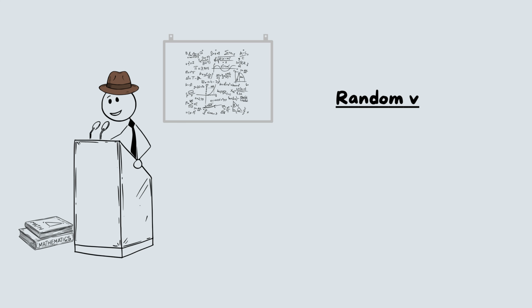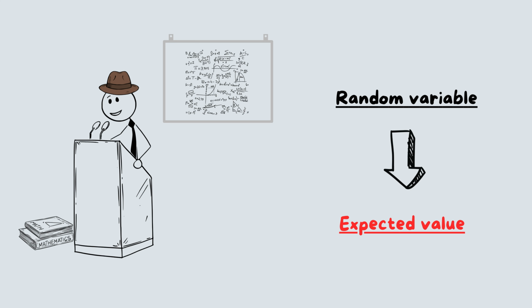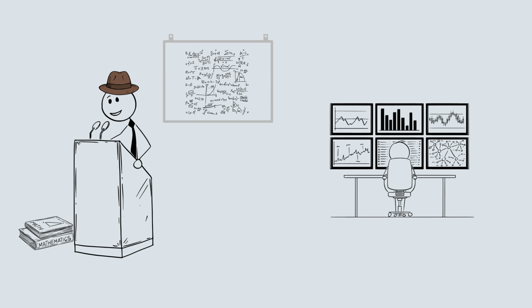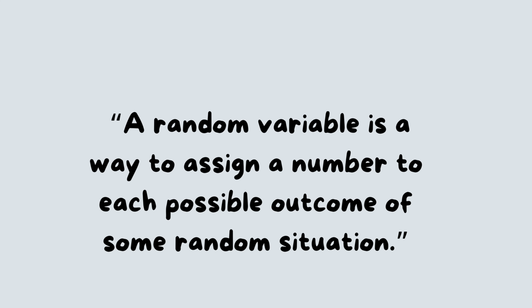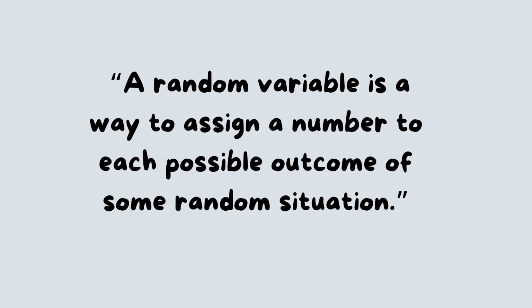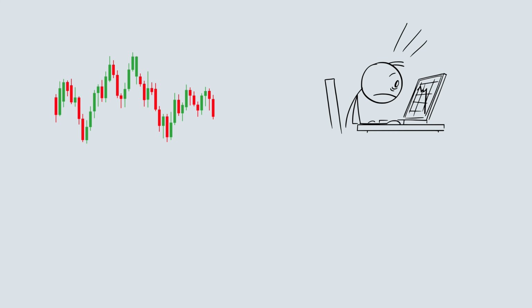In this video, we take the first step beyond the definition of a random variable. We talk about its expected value. This enables us to make the predictions in financial analysis. Last time we said, a random variable is a way to assign a number to each possible outcome of some random situation. This could be the daily return of a portfolio, the loss on a position, or a 0-1 indicator of default. Now we ask a new question.